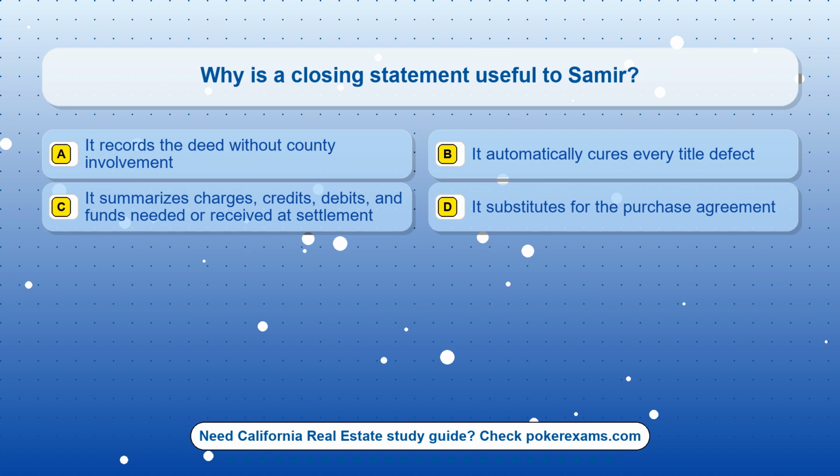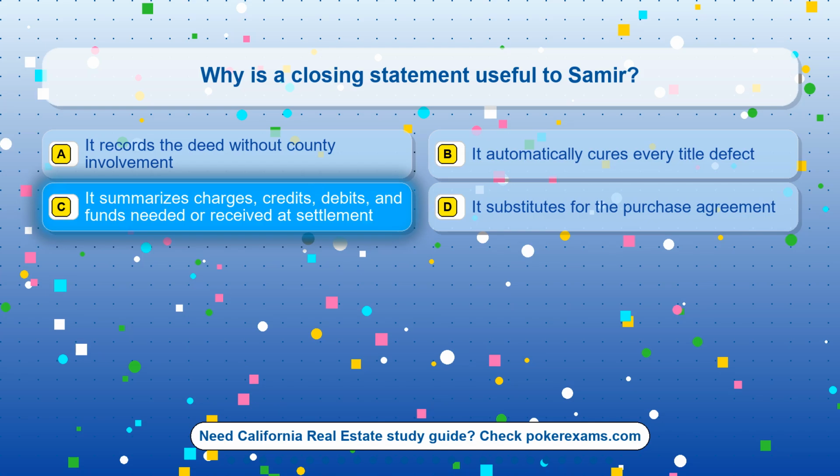Question 8. Why is a closing statement useful to Samir? Option A. It records the deed without county involvement. Option B. It automatically cures every title defect. Option C. It summarizes charges, credits, debits, and funds needed or received at settlement. Option D. It substitutes for the purchase agreement.